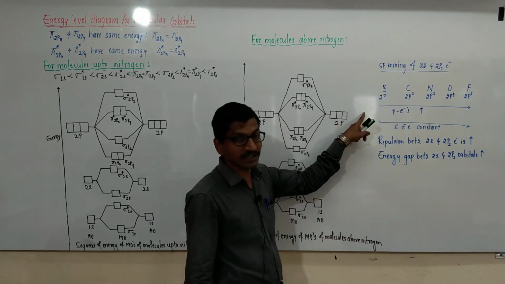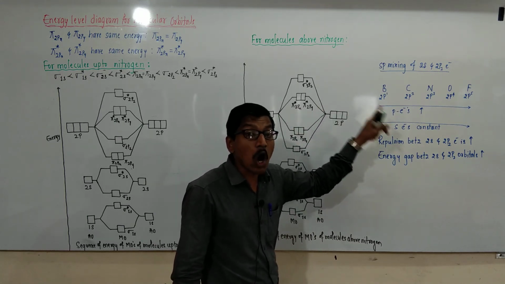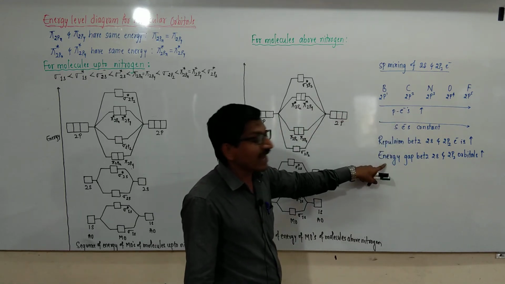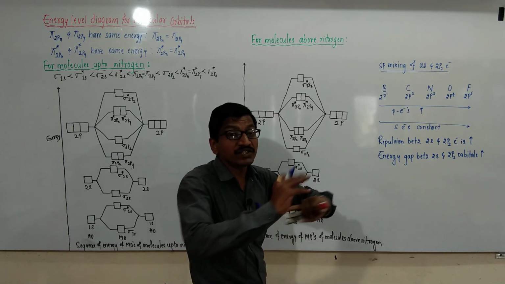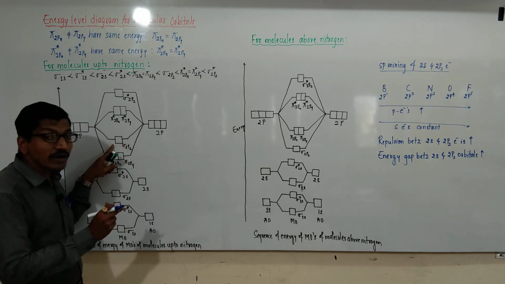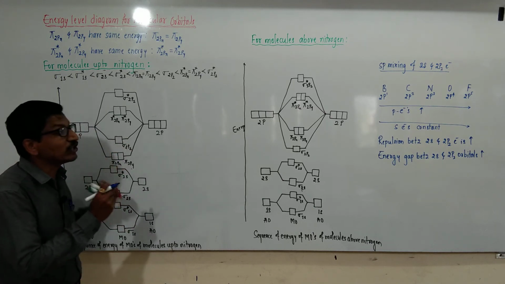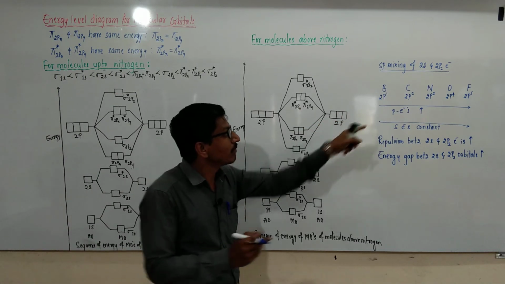Because of sp mixing, up to nitrogen, the electronic configuration or the energy level diagram changes only in the case of up to nitrogen, that is, sigma 2pz energy is higher than that of pi 2px and pi 2py because of sp mixing.